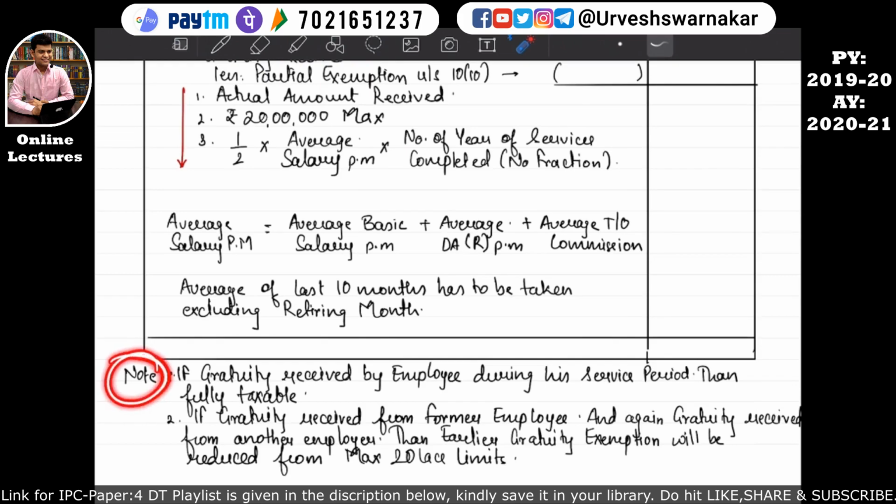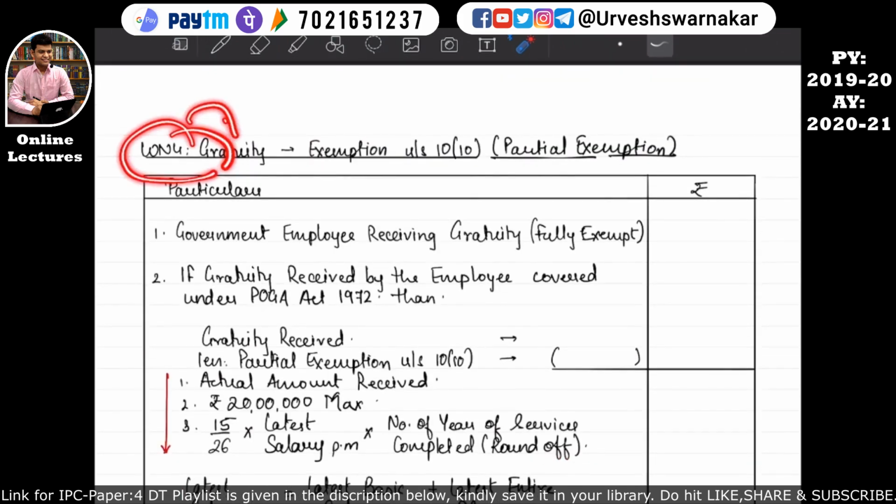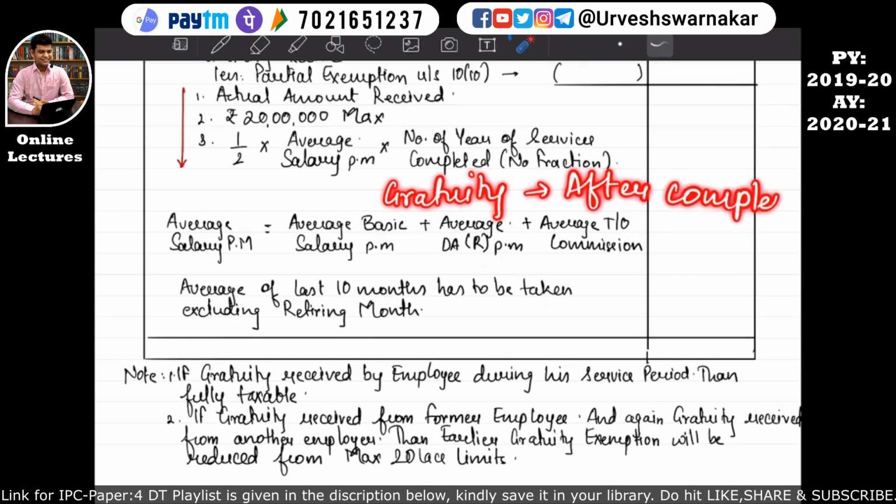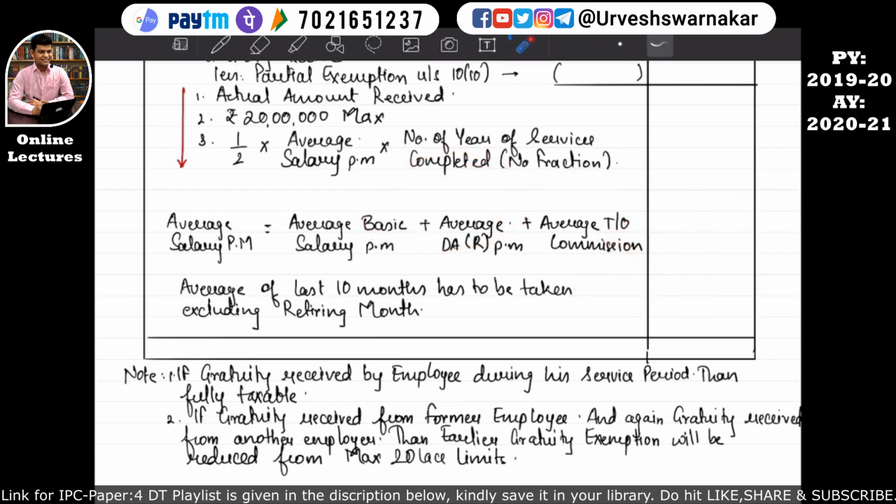So let's read the note given under this working note number 4 for gratuity. The note says that if a gratuity is received by the employee during his service period, then it is fully taxable. That means gratuity should be received after the completion of the employment. That's why it is called a post-employment benefit. But if this gratuity has been received by the employee during his service period, then it will be fully taxable. Then no exemption, no partial or full exemption under section 10 subsection 10. I hope this is quite clear.